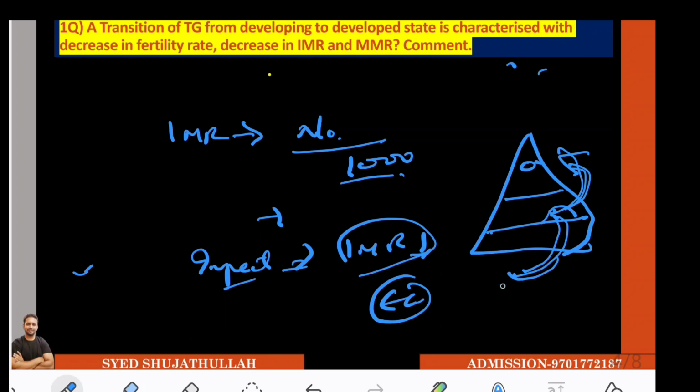Otherwise, if you do not have a physically fit population in your country, just imagine that in your home everyone is children and old age, and you are alone working. How much can you produce and how much can you earn? That's not possible, right? If in your home 3 or 4 are working and 2 or 3 are not working, you are still in a better place, right? So stabilization of the population pyramid is possible only with the help of what? Decreasing IMR, infant mortality rate.